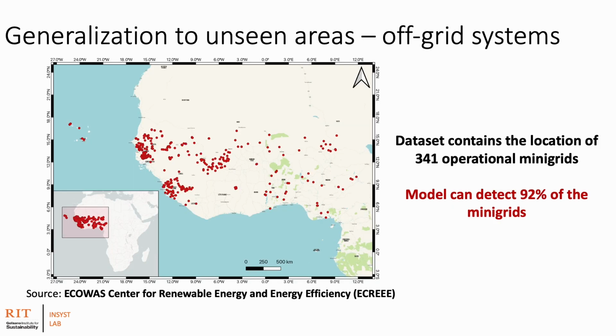Lastly, we assessed the ability of our model to detect off-grid systems. For this, we used the location of about 350 operational mini-grids provided by ECOWAS Center for Renewable Energy and Energy Efficiency. We were able to detect about 92% of the mini-grids, indicating that the models trained with data from on-grid systems, transformers and meters, can be used to detect off-grid systems such as mini-grids.